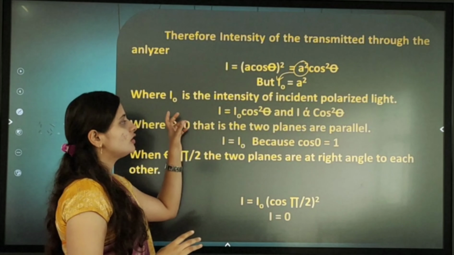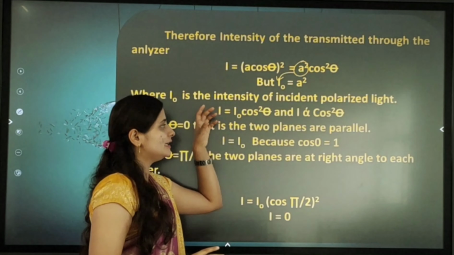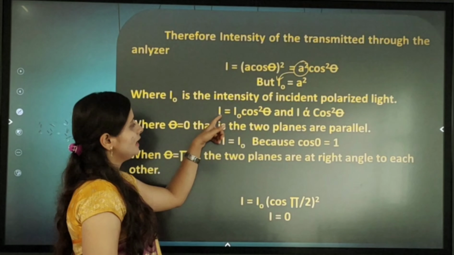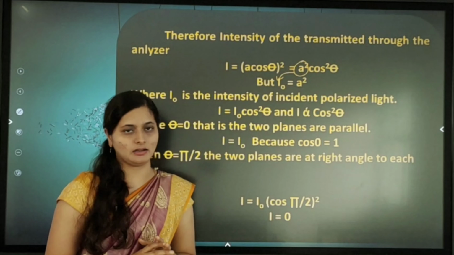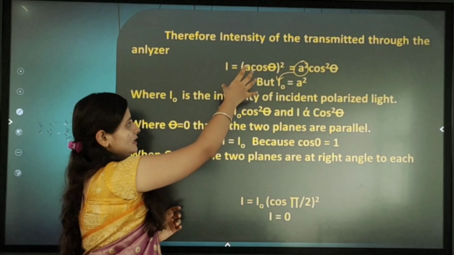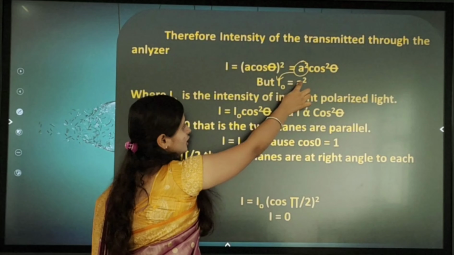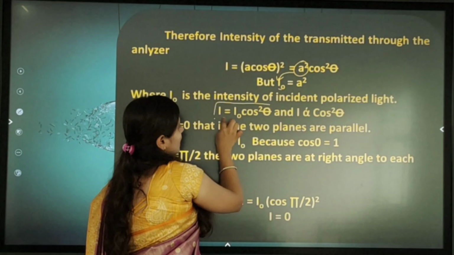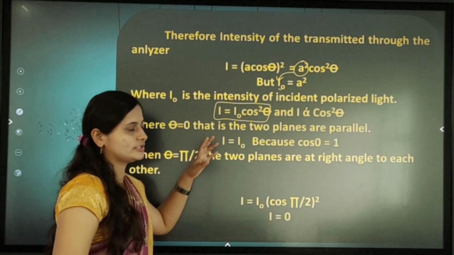Substituting this I naught value in this equation, we are getting I equal to I naught into cos square theta.